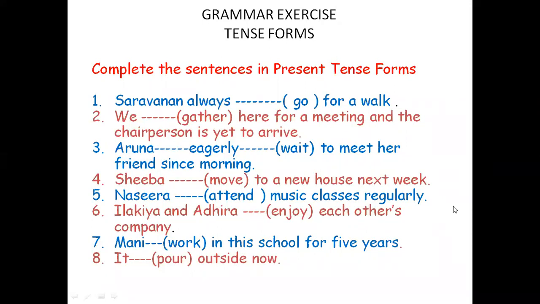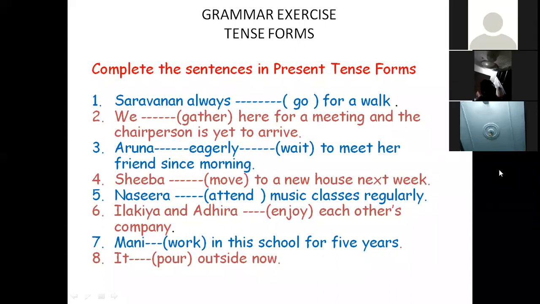Then third one, Aruna dash eagerly dash waiting. Wait. That means when you find two blank spaces, it is a clue for you. Okay, it is a clue for you. That is, you are going to use a split verb, that is for wait, to meet her friend since morning. Since followed by a time, that is another beautiful clue to choose the right tense form.